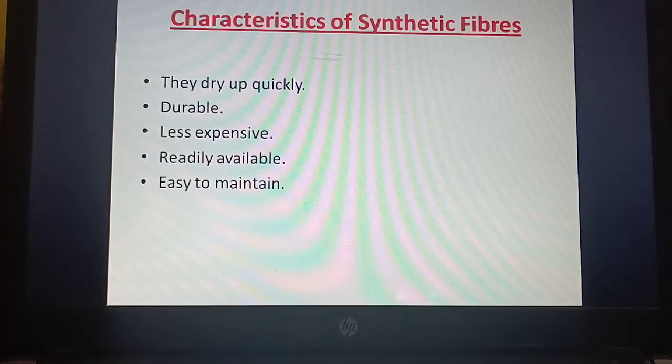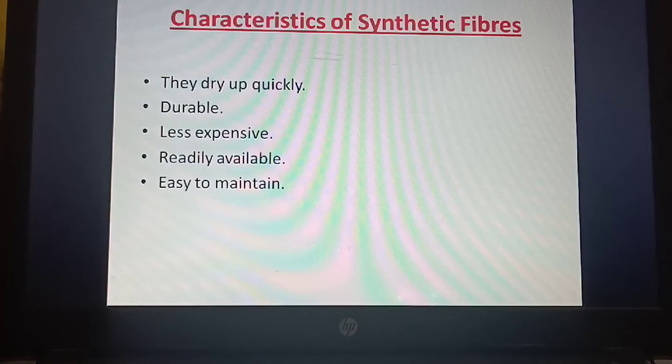So what are the characteristics of synthetic fibers? Why are synthetic fibers so popular? First of all, they dry up quickly. Whenever you wash the clothes, they dry quickly, and as I said, they are durable. You can use them for a longer time. They are less expensive, cheaper and readily available. You can get them anytime, and they are easy to maintain, in the sense that they will not crush. There is no need to iron those clothes. So, easy to maintain.